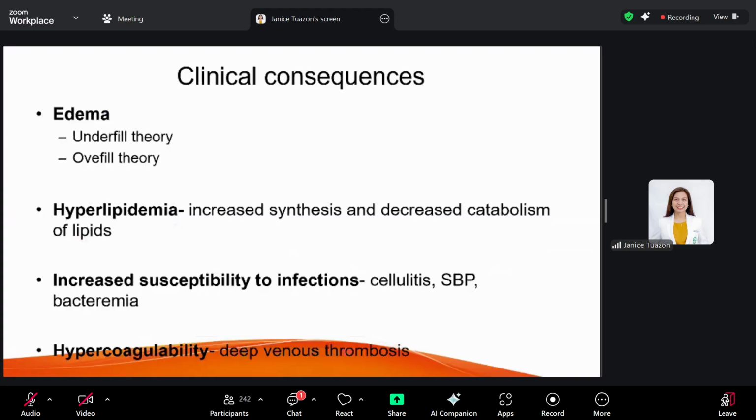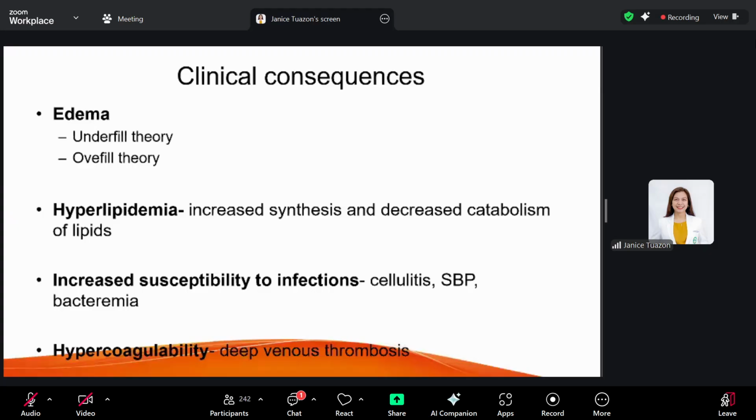So what are the clinical manifestations of patients with nephrotic range proteinuria? Of course, the most common presenting sign would be edema. There are two theories explaining edema in patients with nephrotic syndrome. They are actually opposing: the underfill and the overfill theory.